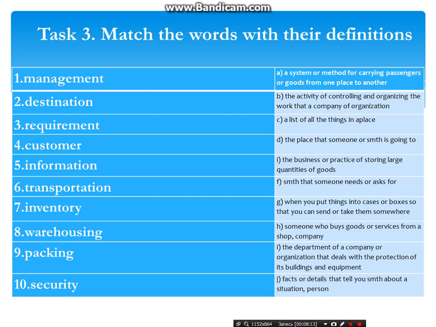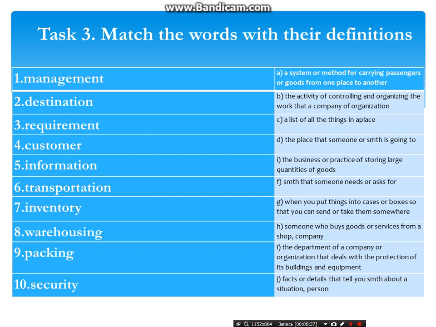So on the right side of the table you can see their explanations or definitions, and you should match the words with their explanations. Management, destination, requirement, customer, information, transportation, inventory, warehousing, packing, security.